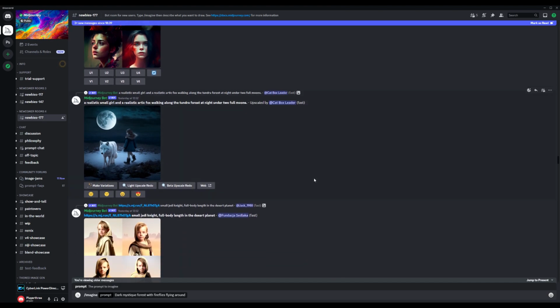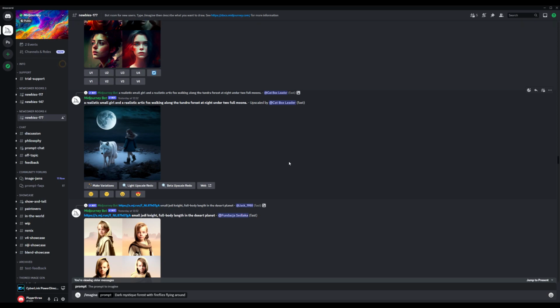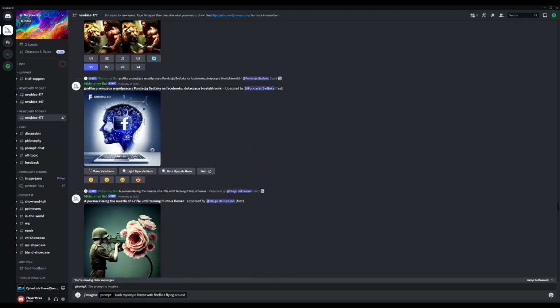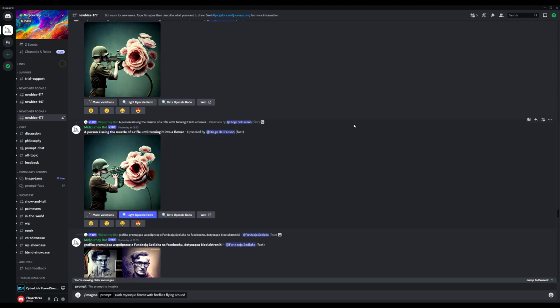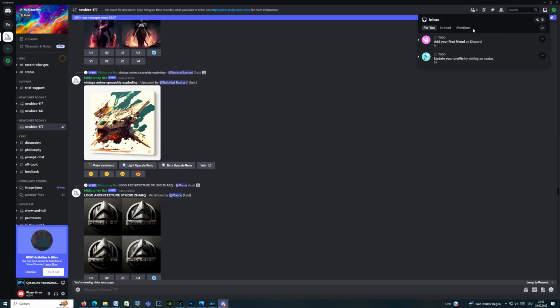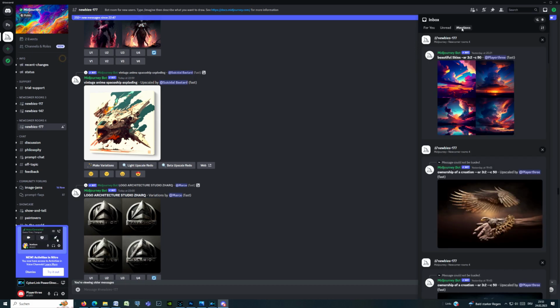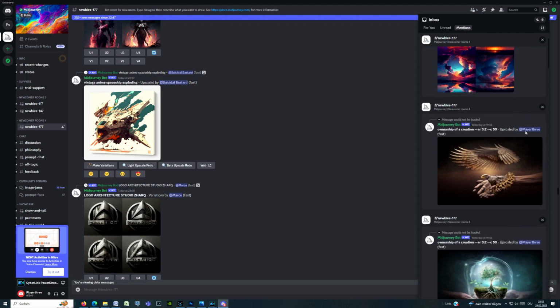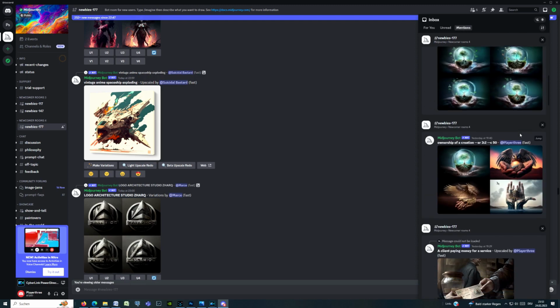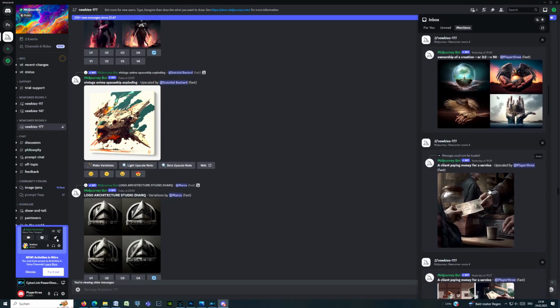How can you find your generated art? As you will see, there are so many queries that your work is lost. Do not worry, there is a better way than just endless scrolling. Go to the upper right part of the screen. You will see a picture for your inbox. Click on it. There you have 3 parts: the 1st for you, the 2nd unread, and the 3rd mentions. If you click on mentions, you will see all the art you have produced so far. You can access it from there, or jump to the timeline when you have created them.